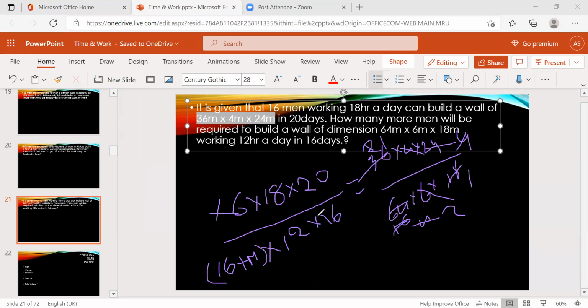So 16 is there and 16 is there, get cancelled. And 12, 6 2s, 6 3s, and 2 1s, 2 10s. And cross multiplication. 16 plus m equal to 3 into 10, 30, and into 2, 60.